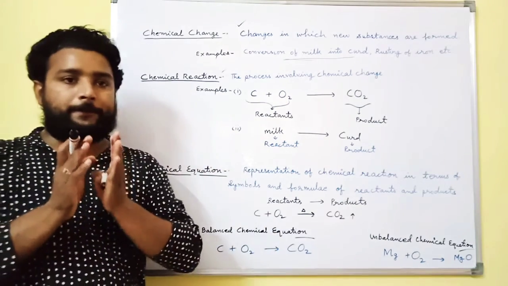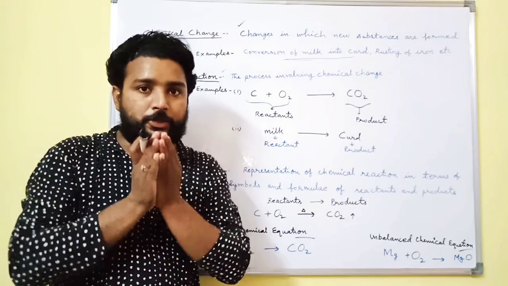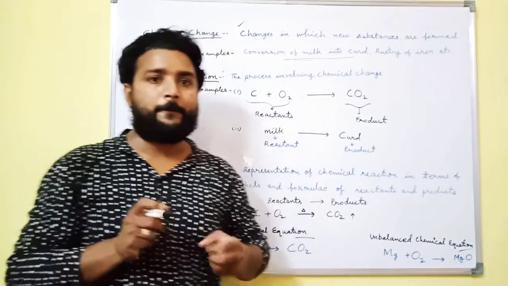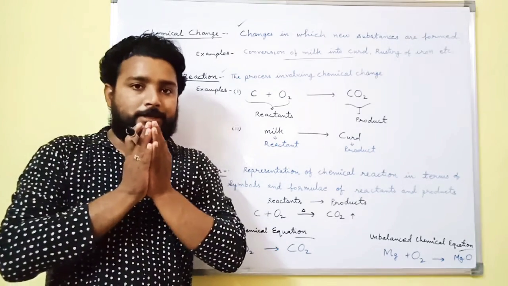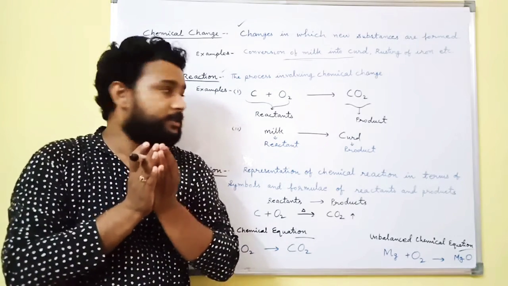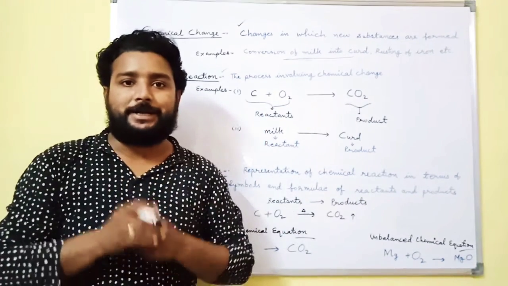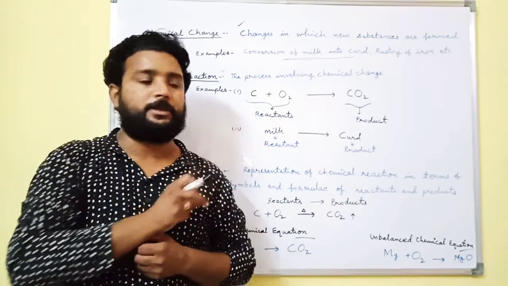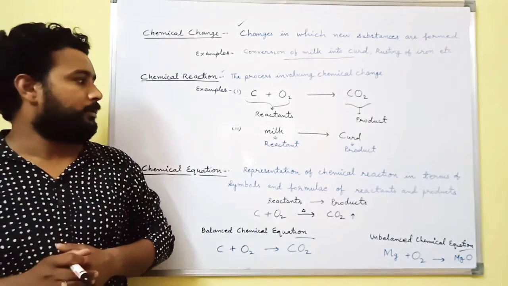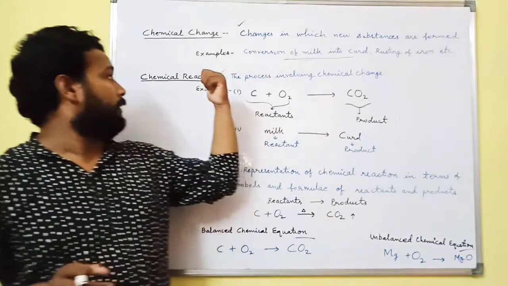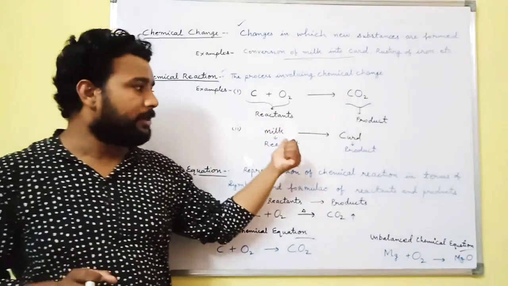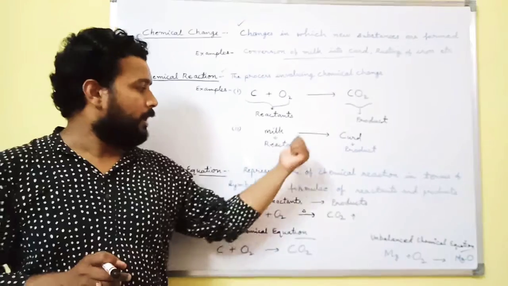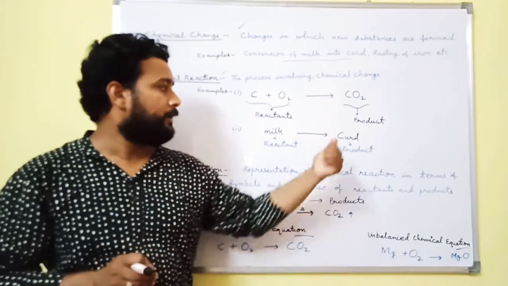During a chemical change, the new substance that is formed is called the product. The substances in which the chemical change takes place are called reactants. Now we have another example of a chemical reaction, milk to curd. In this example milk is the reactant, and curd is the product.